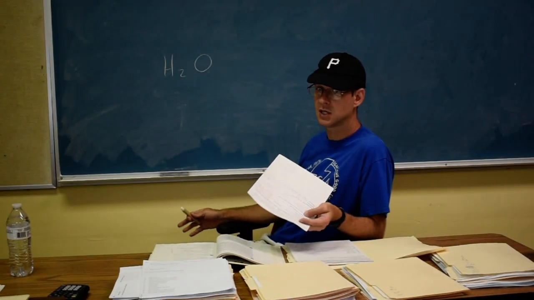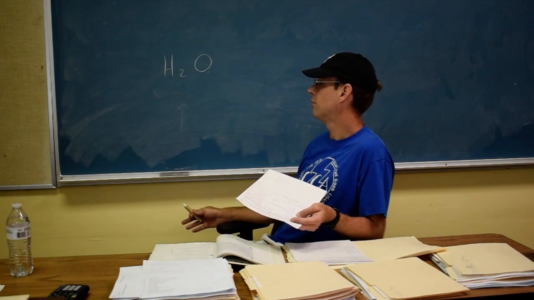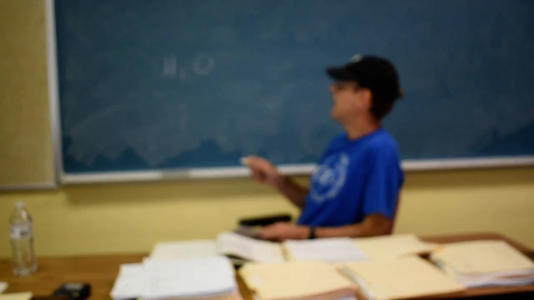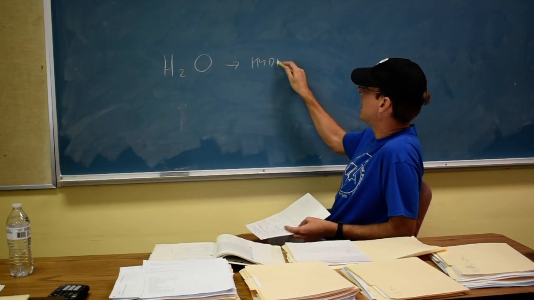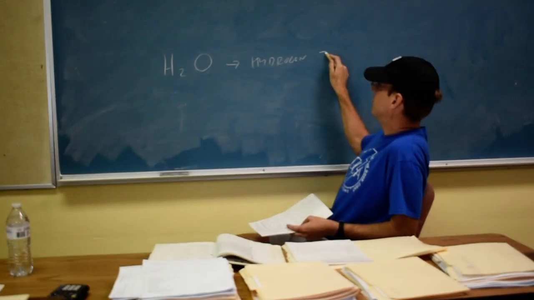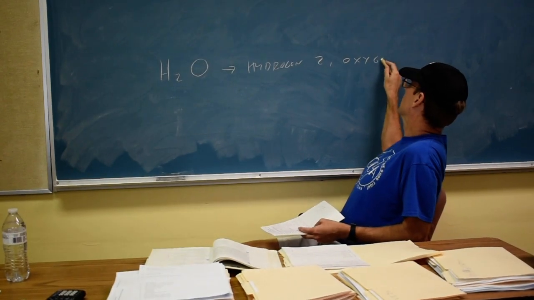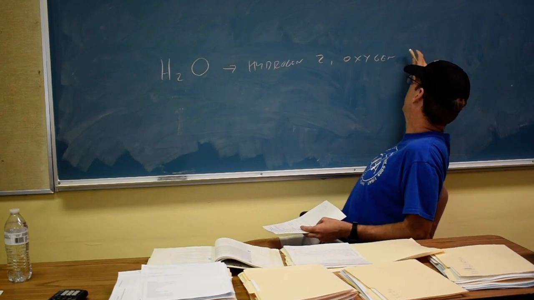Hydrogen is just hydrogen, oxygen is just oxygen, but when you put them together, you have water, H2O. In the homework, they'll ask you to say, if we have one molecule of this thing, tell how many atoms you have. So for something like this, you'd want to say that for hydrogen, you have 2, and for oxygen, you have 1.